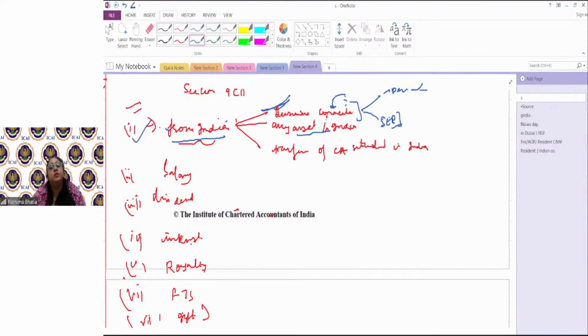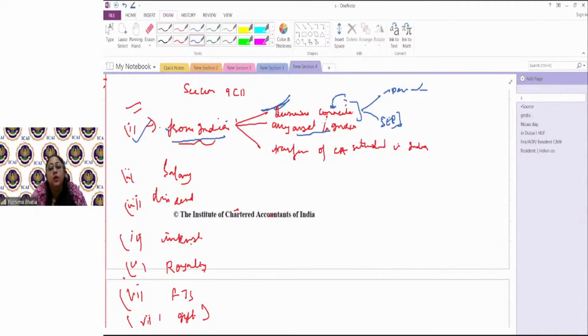Once the income is generated from any asset which is in India, like your house property. House property is an asset situated in India. If you have, say, house in Mumbai, even if you're staying in USA and you're a non-resident, whatever your Mumbai house rental income is, it would be your income from an asset in India.